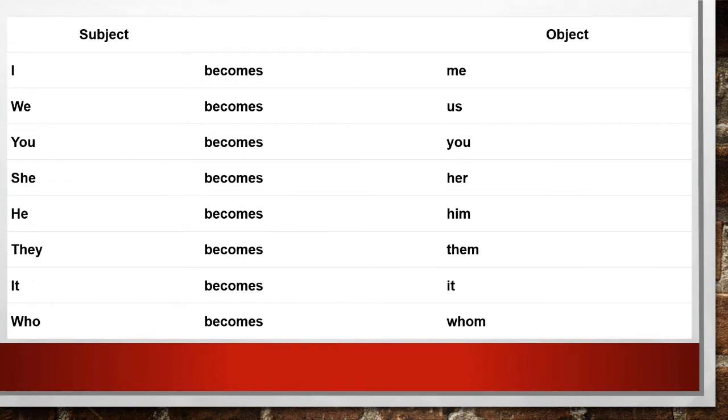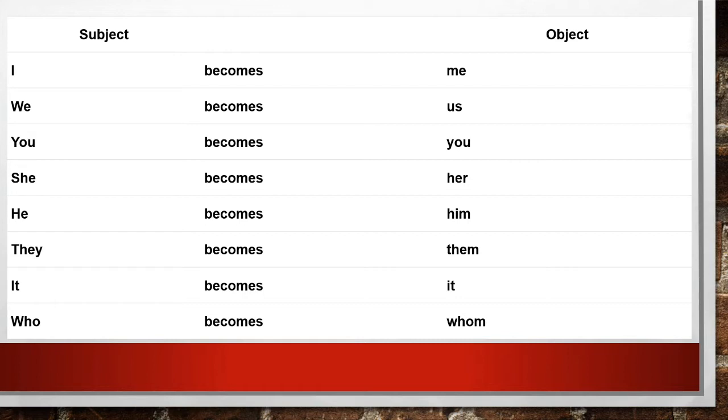So here is a chart of how you will convert personal pronouns. I will become me. We will be changed into us. You becomes you only. No changes here. She becomes her. He becomes him. They becomes them, it becomes it, no change, who becomes whom.